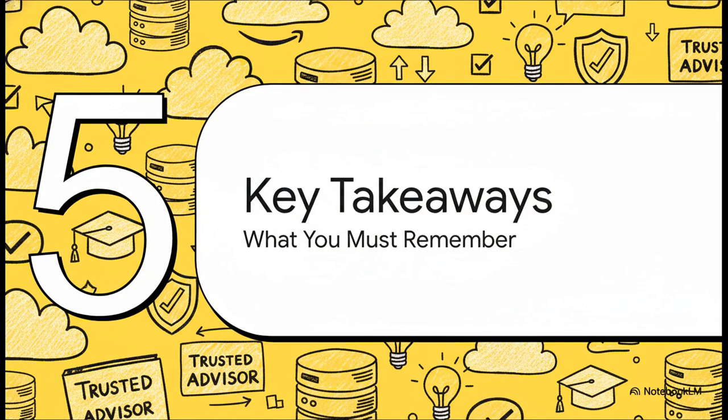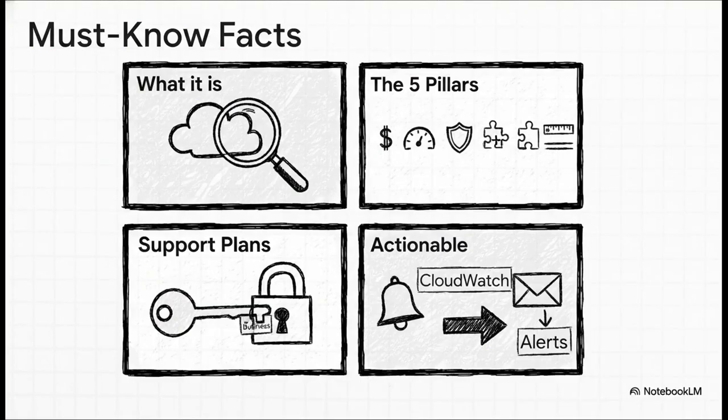Okay, we've covered a lot of ground, so let's boil it all down to the absolute must-know facts for your Cloud Practitioner exam. Think of this as your final study guide. All right, here are the crucial points. 1. What is Trusted Advisor? It's your automated expert for AWS best practices. Simple. 2. The 5 pillars, you have to know them by heart. Let's say them one more time. Cost optimization, performance, security, fault tolerance, and service limits. 3. Full access requires a business support plan or higher. And 4. It's not just a report, it's an actionable tool that you can automate with CloudWatch.